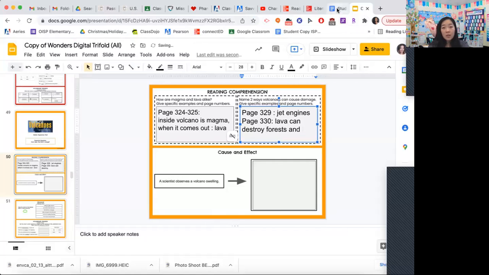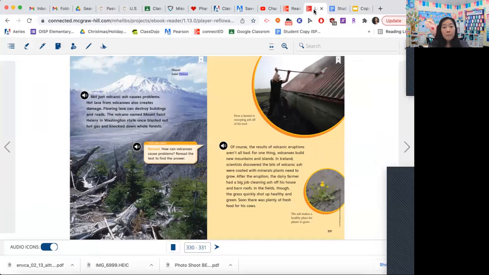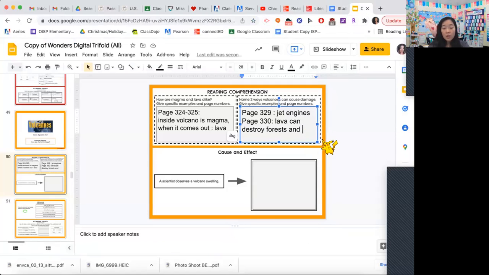And what else did it say? Buildings and roads. So let's say forests. It can even destroy cities or maybe towns, not cities. Well, people probably might not put a whole city in front of a volcano, but there might be a small town. Towns have roads, towns have buildings. All right, I will put that in the chat for you guys.